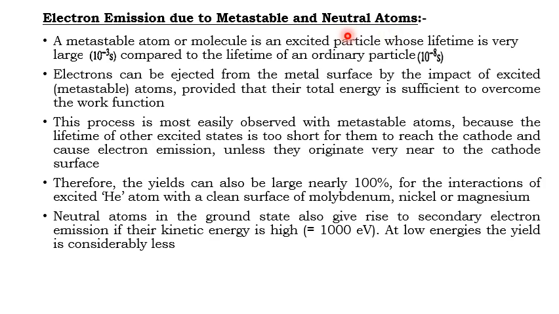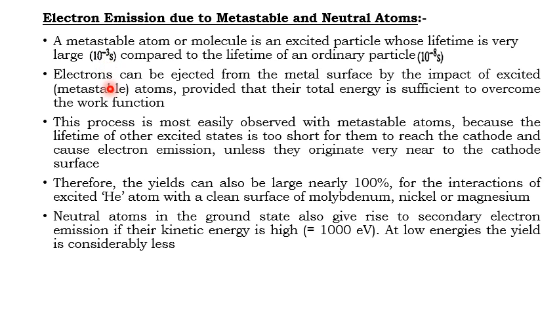You know, a metastable atom or molecule is an excited particle whose lifetime is very large compared to the lifetime of an ordinary particle. An ordinary particle's lifetime will be 10 raised to minus 8 second, and the metastable atom's lifetime is very large, about 10 raised to minus 3 second.